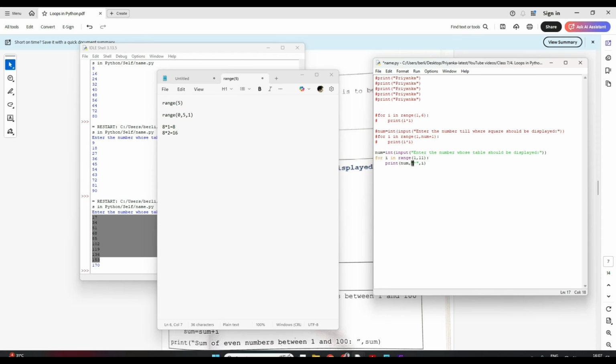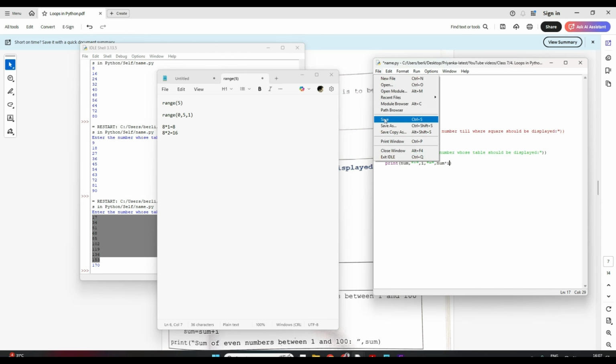Whatever you write within double quotes, you know that in print that will come as it is. So first my num will come, then an into sign, then the value of I, then equal to, and then the value should come.